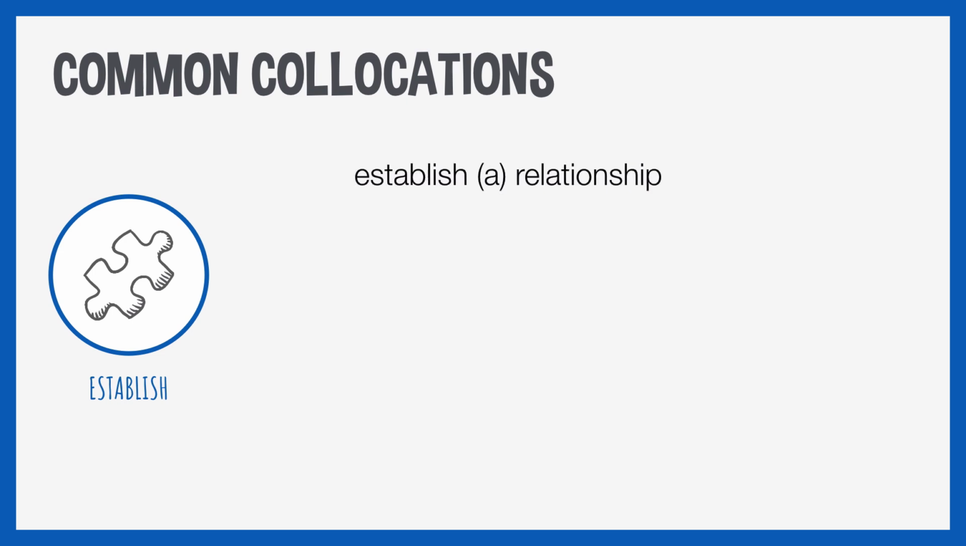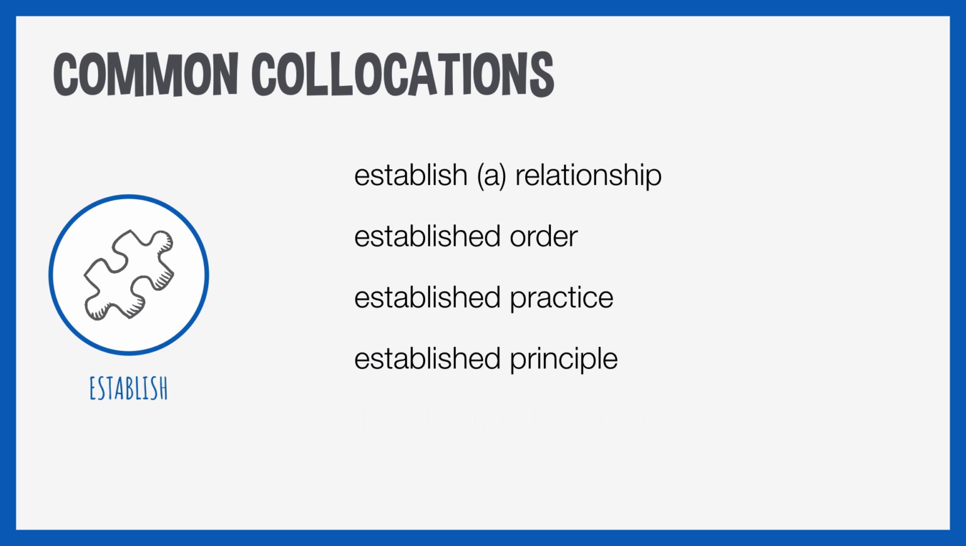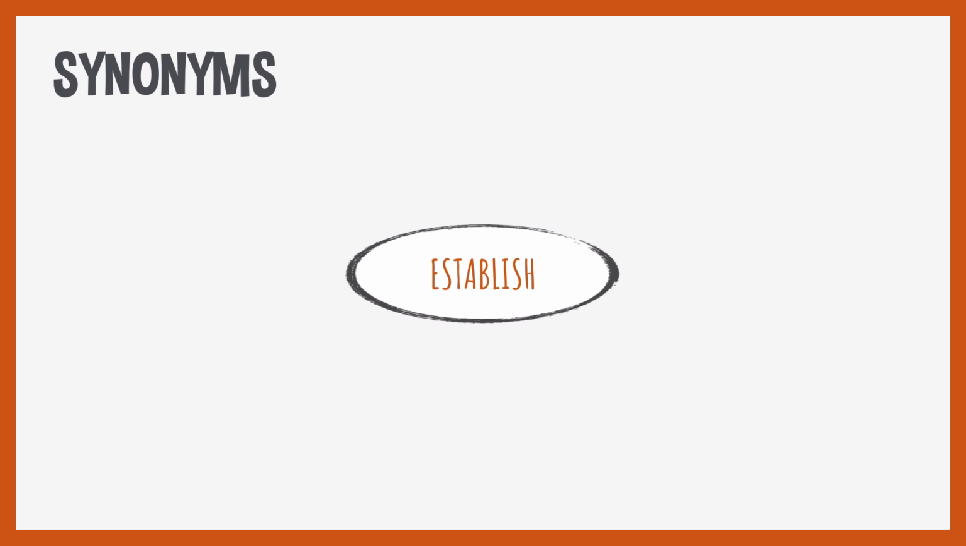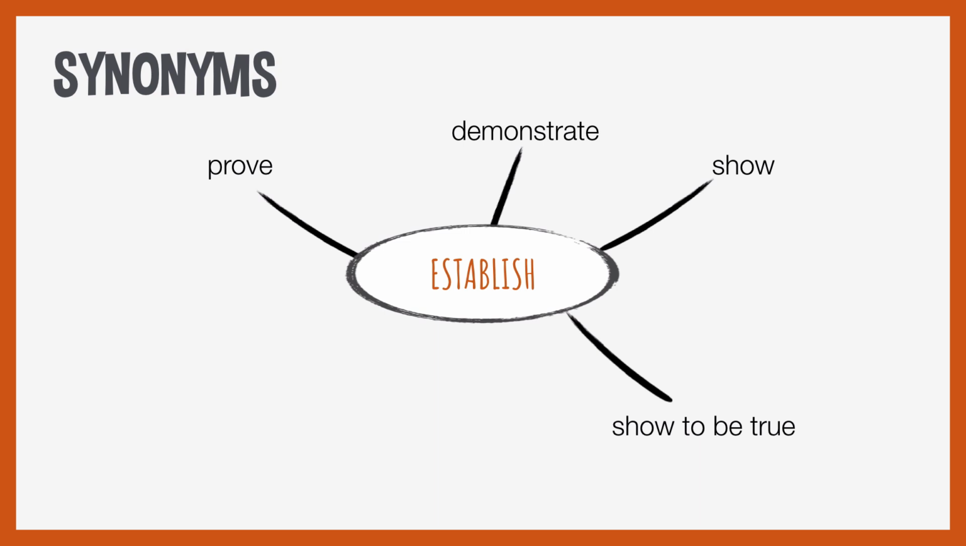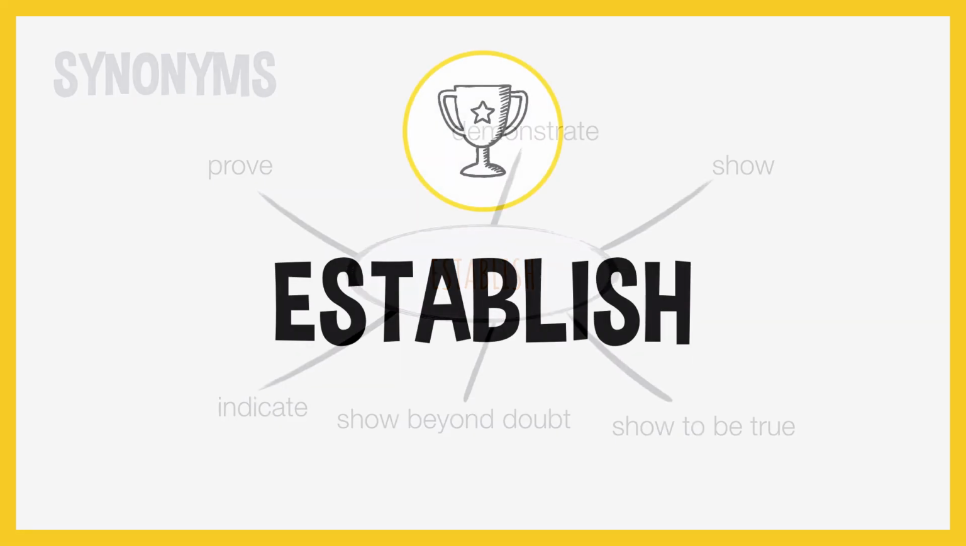So some common collocations: you can establish a relationship, established order, that means the kind of traditional order, established practice, established principle, and something can be clearly established. Some words with a similar meaning to establish: prove, demonstrate, show. You can show to be true, show beyond doubt, and indicate. This is the use of establish in the sense of proving information. So you can establish facts. So you prove or show facts if you establish facts.